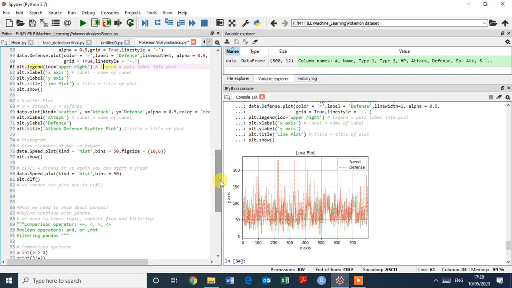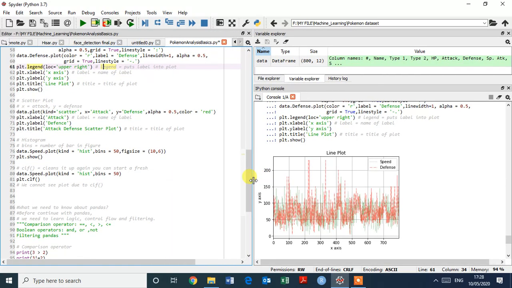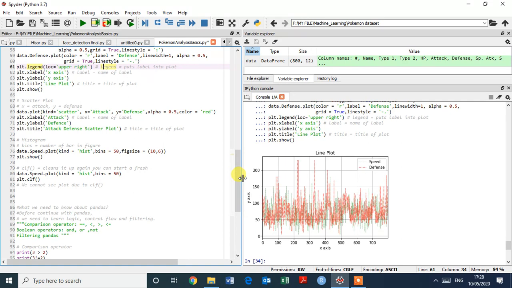Okay, and we are going to plot a scatter plot. So just the simple syntax, data dot plot, kind equal to scatter, and x is equal to the attack variable and y equal to the defense variable, and alpha 0.05 and color equal to red. I give red, you can take green, blue, it depends on your choice.